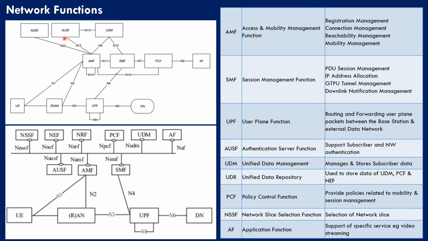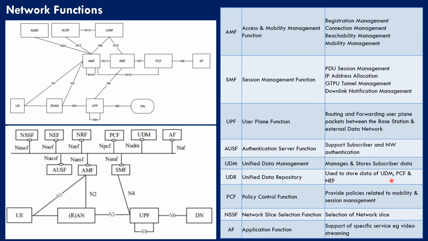AUSF or authentication server function supports subscriber and network authentication. UDM is unified data management. It manages and stores subscribers' data. Unified Data Repository or UDR is used to store data of UDM, PCF and NEF. It is a common repository which is used by these three network functions.